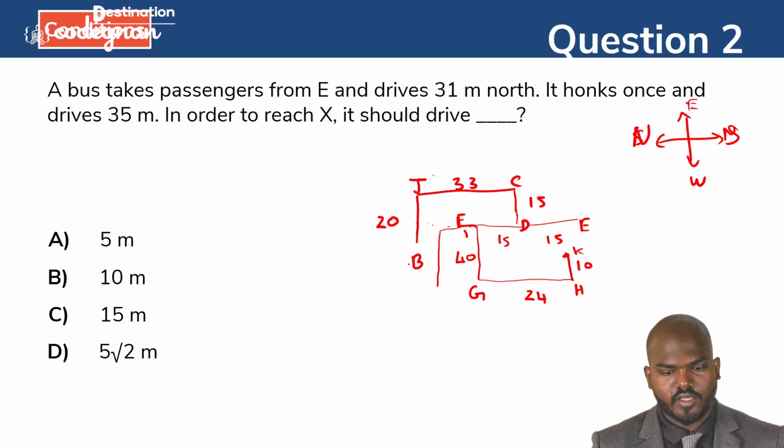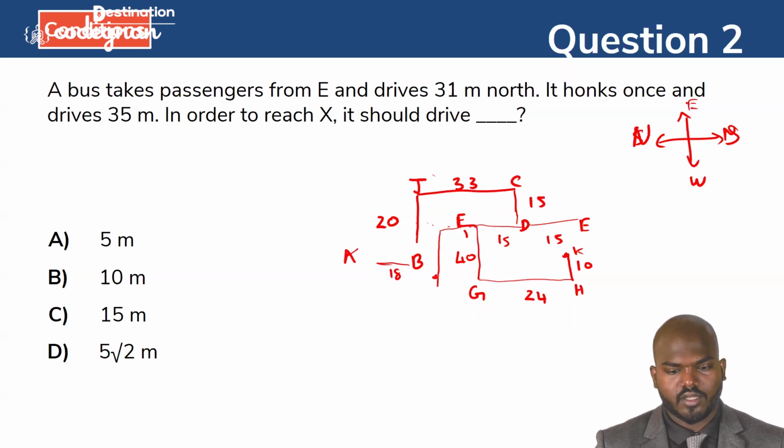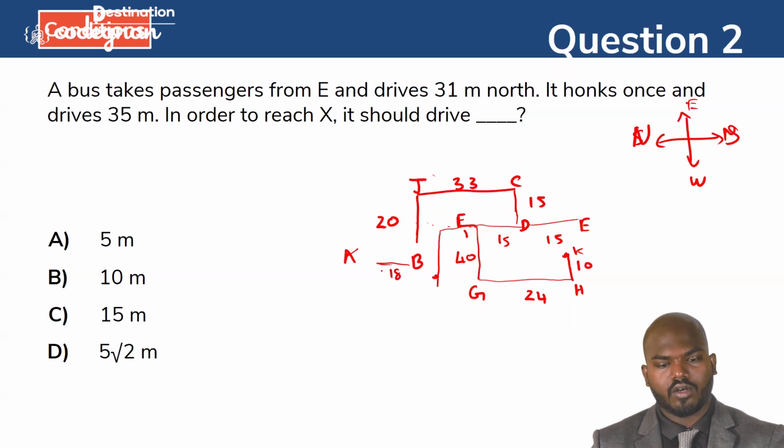If you turn at this place, it is asking what is the x distance? Okay, x distance is what? So you see, up to this particular portion, it drives, honks once, and drives 35 meter. It will be here in this portion. So in order to reach the x, how much distance should it drive? That is the thing you want to work out.